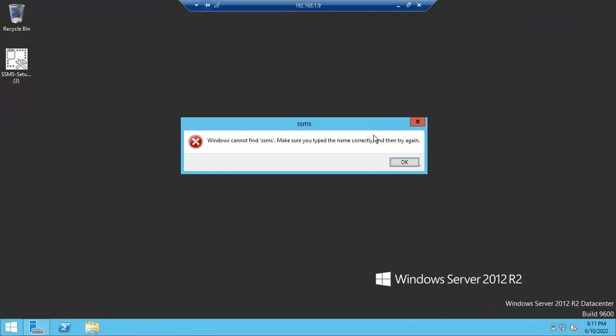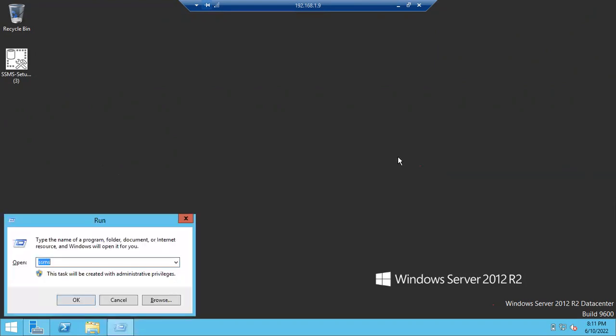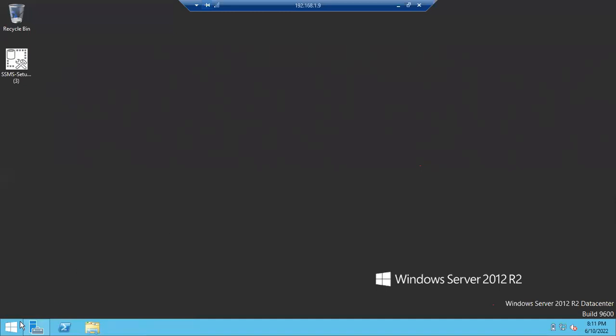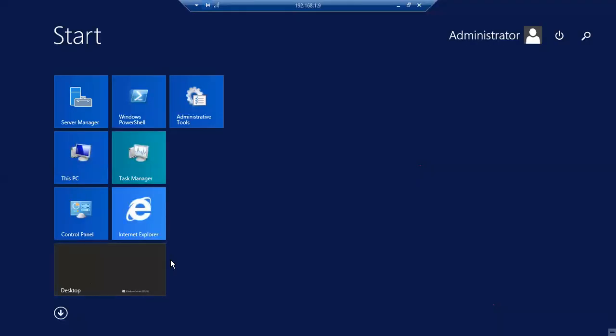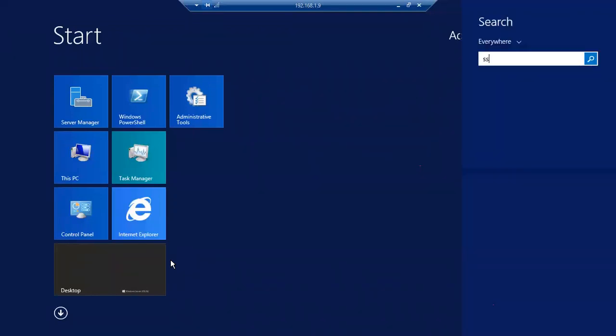Actually, you are correct. In earlier versions, you can open SSMS like this, by typing SSMS in the run. But for 2017, 2019, the SSMS shortcut won't work. So what you can do is hit the Windows button and just type SS.